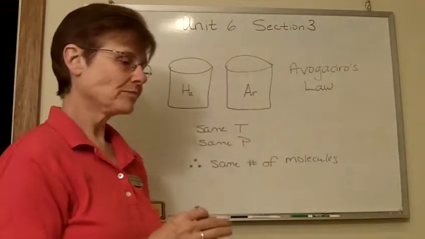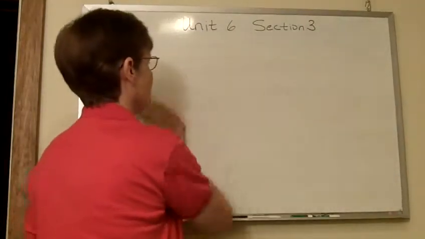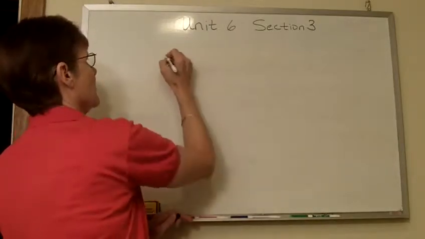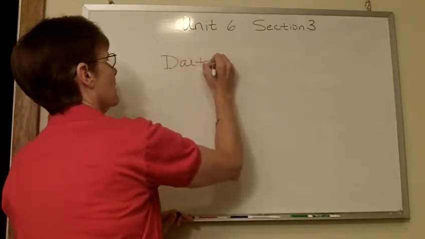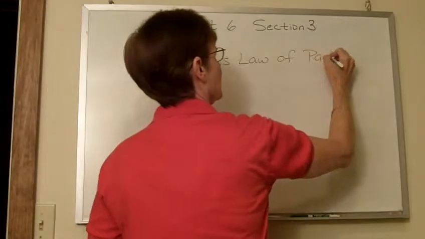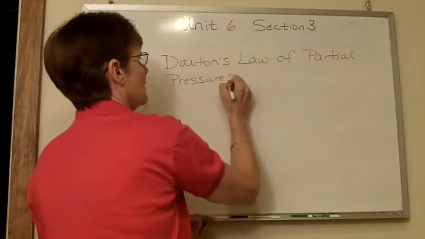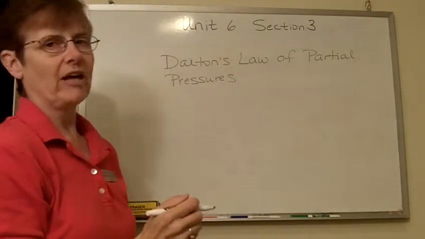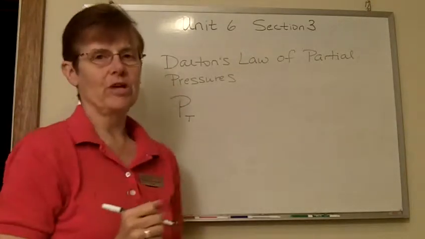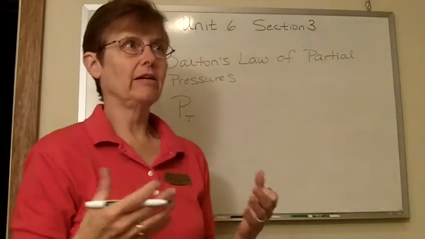Now, a related idea is something called Dalton's Law. And once we have accepted Avogadro's Law, Dalton's Law becomes kind of intuitive. Sometimes this is called Dalton's Law of partial pressures. Let's see, I'll give it to you mathematically and then I'll explain what's going on here. So this P sub T will stand for the total pressure in the container. And Dalton's law deals with a situation where we have a mixture of gases, like normal air, for example.